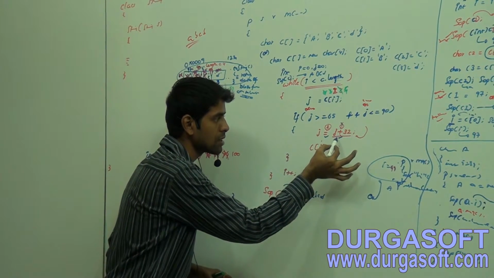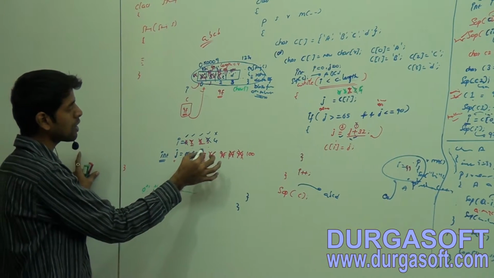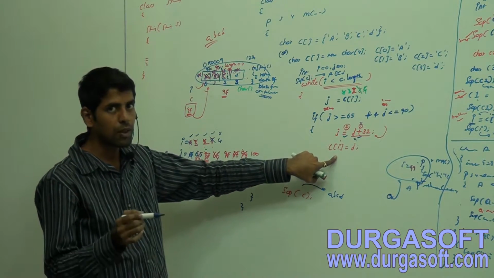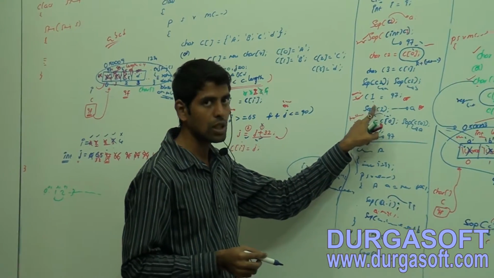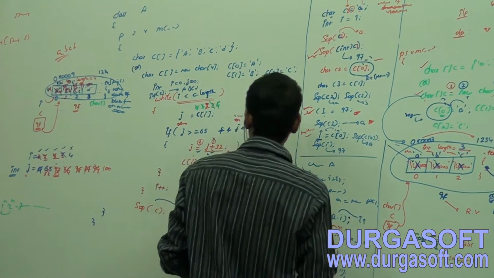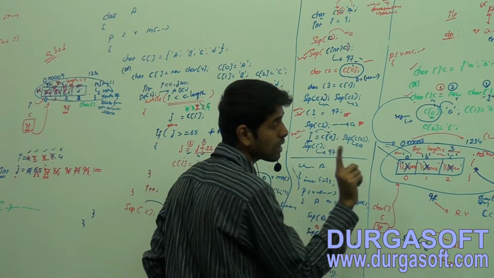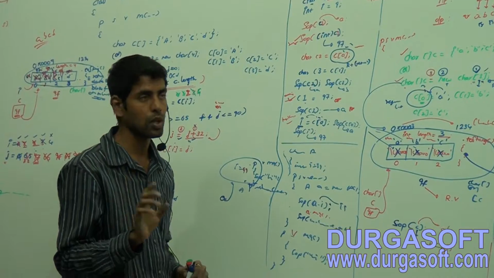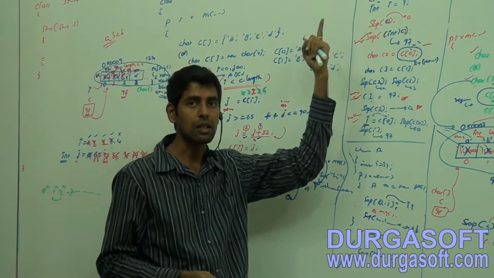Now assigning 97 to who? j. So the j variable value will be what? 97. That I am assigning to c of i. Can we assign? Yes. Observe here, I am assigning 97 to c of i. c of i type is what? char. Observe here, c type is char array. c of 0 type is what? char, primitive char. Array type, primitive char variable type. Okay, now internally JVM uses the Unicode value, that's why I'm assigning that value.